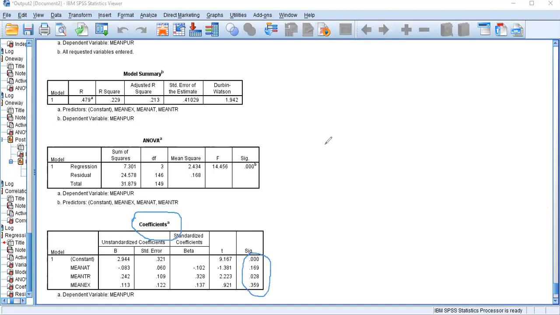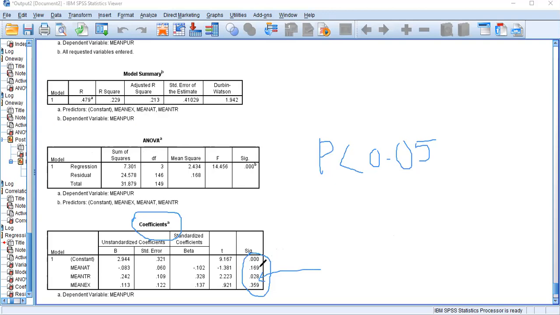Okay, under the sig value, same result, the p value needs to be less than 0.05. Then look at which values are less than 0.05. Only this one. That means trustworthiness is the only variable that is going to be statistically, or significantly, influencing the purchase intention of insurance consumers in Sri Lanka. All other sig values are higher than 0.05.